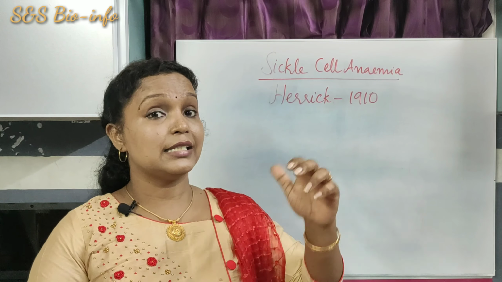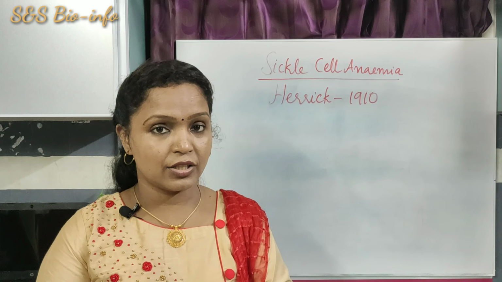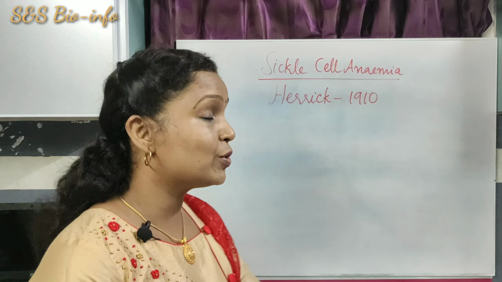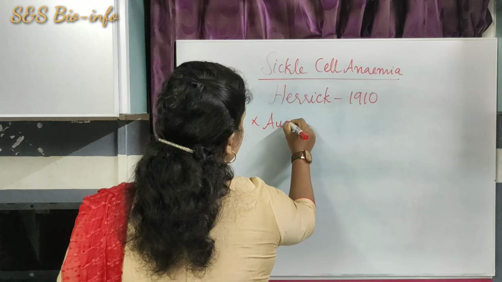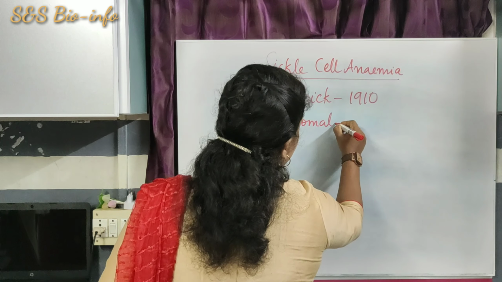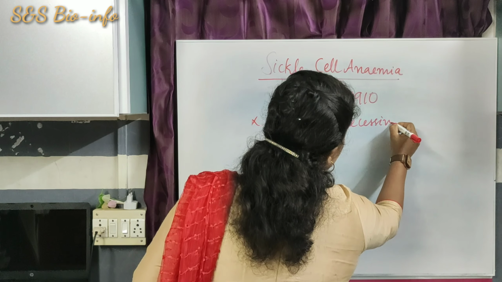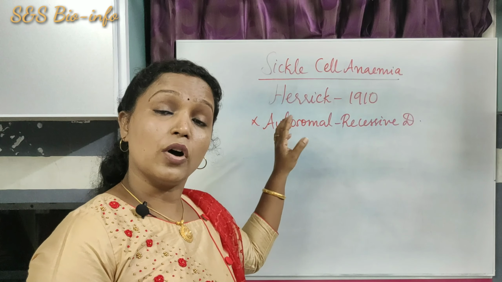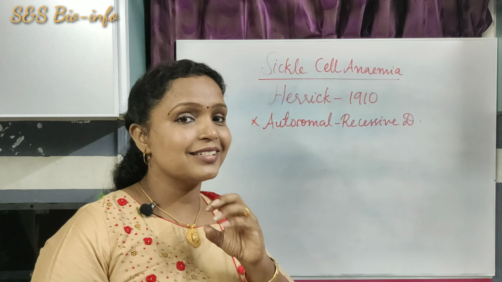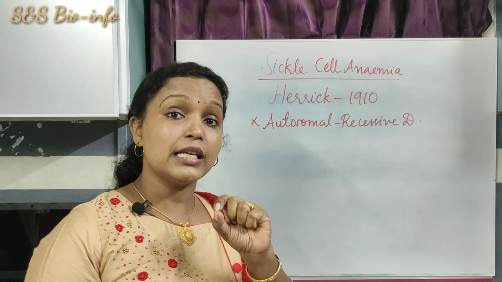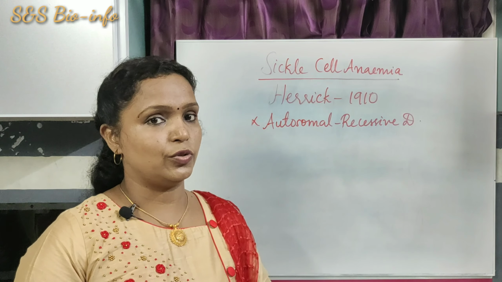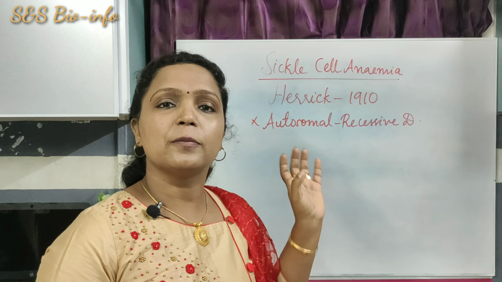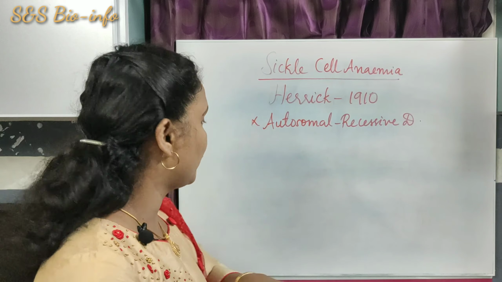I have told you that sickle cell anemia is a specific type of genetic disorder. It is an autosomal recessive disorder. Autosomal recessive disorder means the disease occurs due to the presence of a homozygous recessive allele. Those recessive alleles are present in the autosomes. The genes responsible for sickle cell anemia are present in the 11th pair of human chromosome.